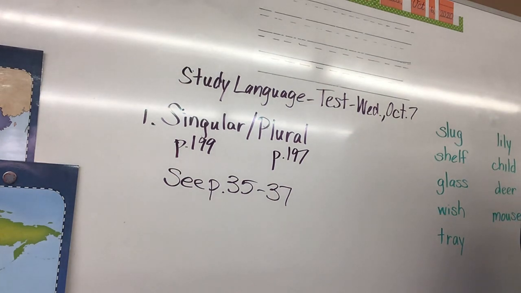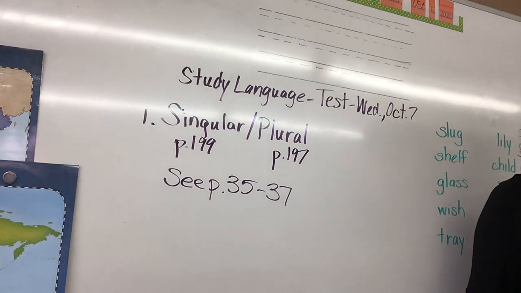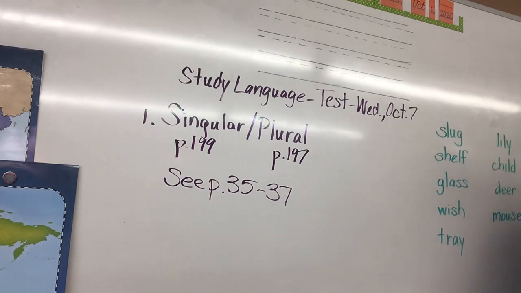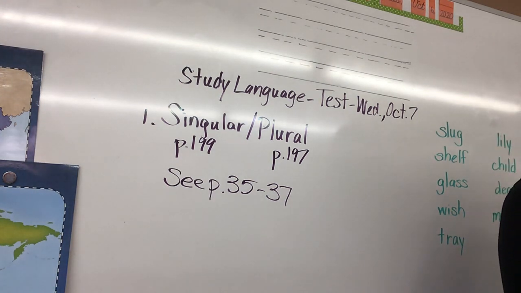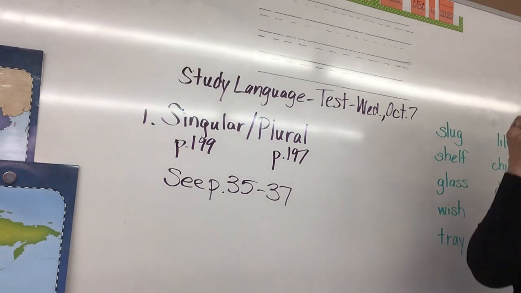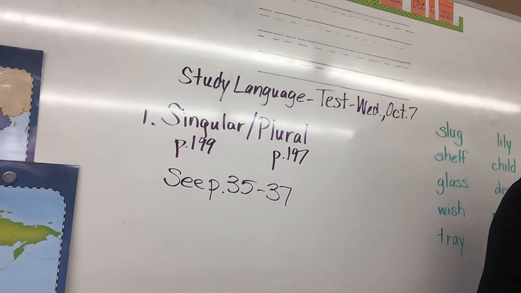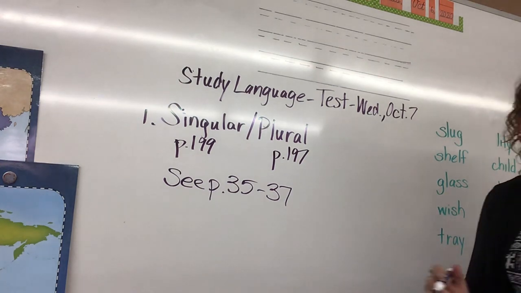Alright? So you will have to tell me if the word is singular or plural. You actually have to make words plural at times. You will have to circle words that are singular and box words that are plural. So there is just a lot of singular and plural. You're going to have to do a lot of different things for singular and plural.